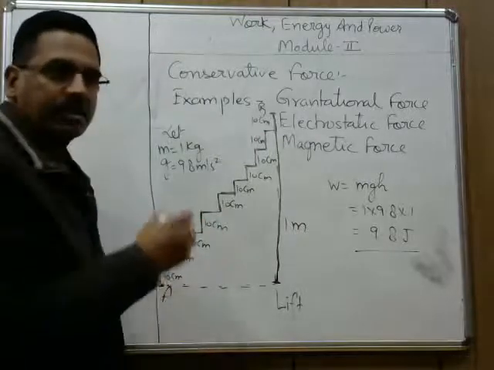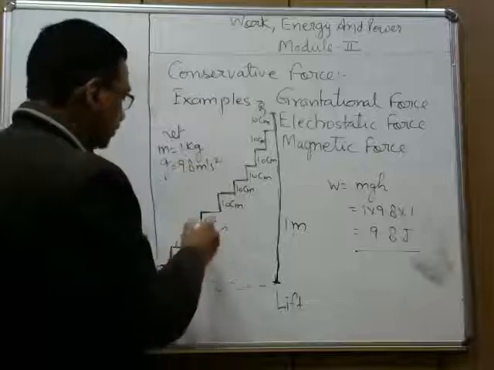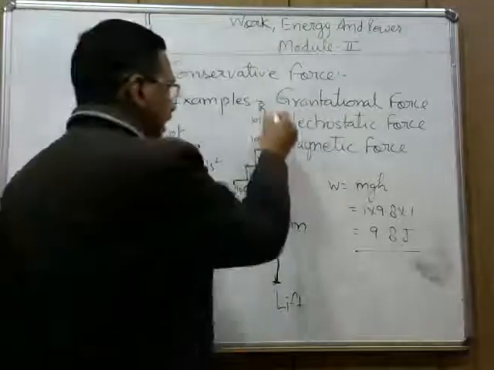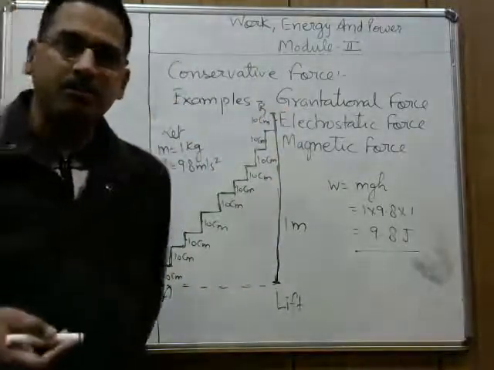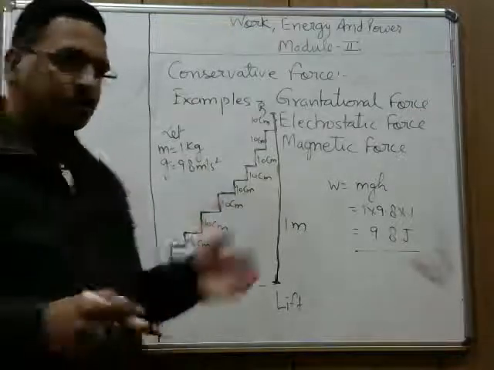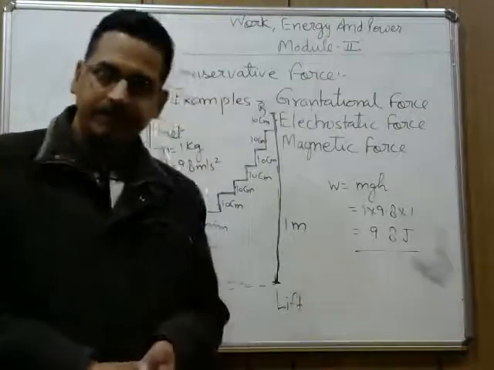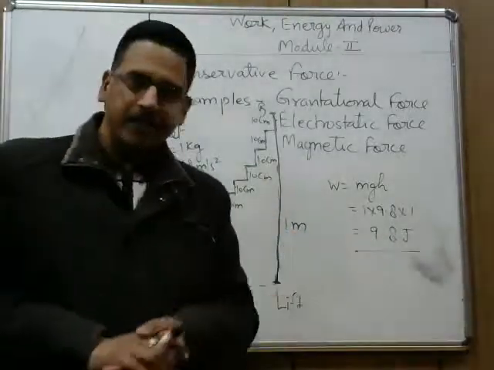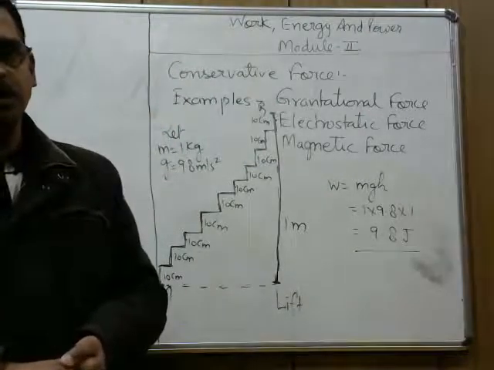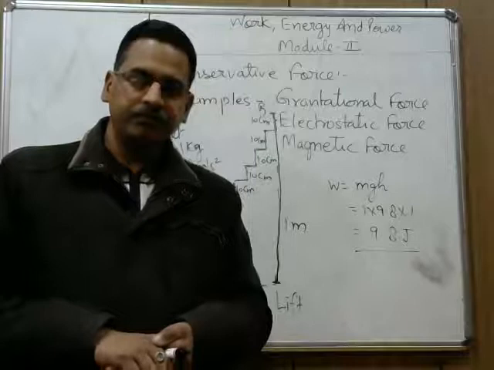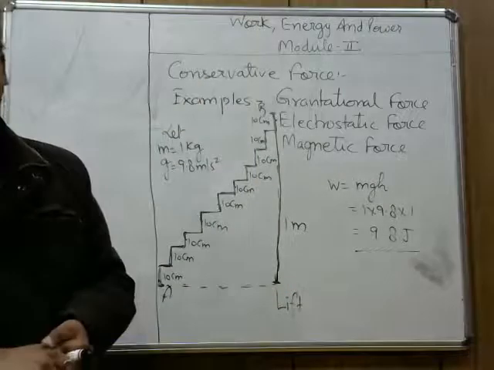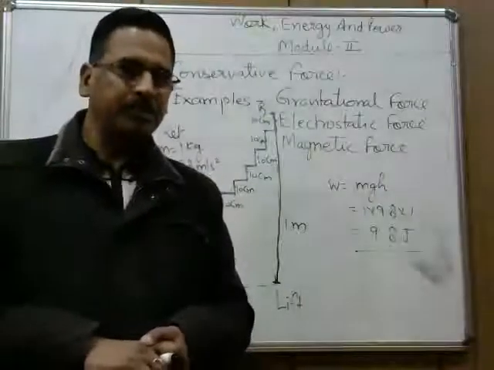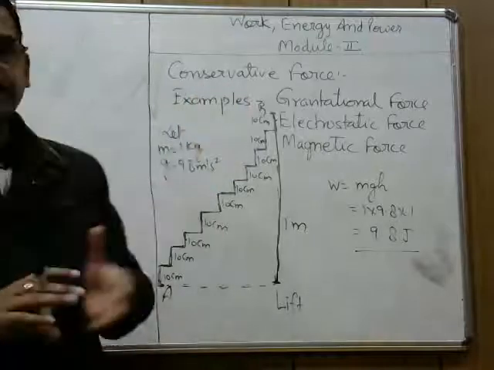Each step is 10 centimeter high. We are having 10 steps, 1, 2, 3, 4, 5, 6, 7, 8, 9, 10. So the height gained is 1 meter in this case also. In both conditions, either you follow this staircase or you use the lift, the height gained is 1 meter and therefore work done is independent of the path, it is 9.8 joule. So such forces, work done by which in moving a body is independent of the path and depends only upon the initial and final position, are called conservative force.